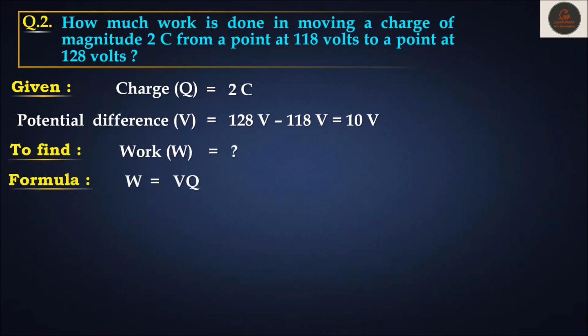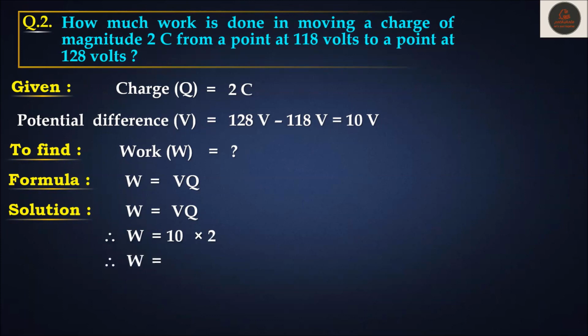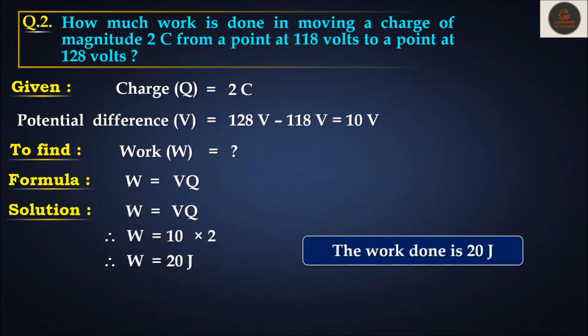So let's use formula. W equals V into Q. V, potential difference is given as 10 volt and charge is given as 2. So 10 into 2, work done is going to be 20 joule. Unit of work done is joule.